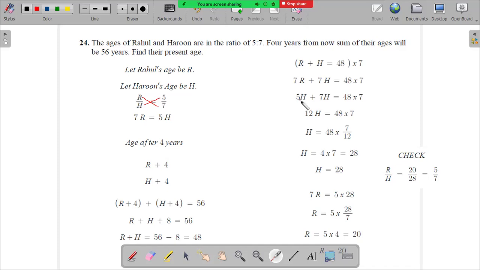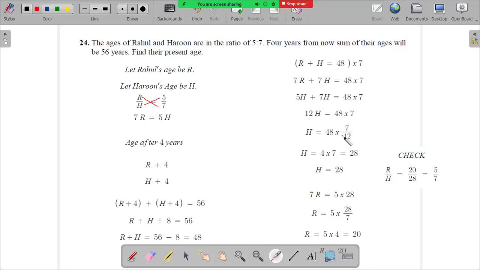So we say 5h plus 7h. This is the 7h. 5h plus 7h is equal to 48 multiplied by 7. So 5 plus 7 is 12. So 12h is equal to 48 multiplied by 7. So h is equal to 48 multiplied by 7 divided by 12. So that's what it is.